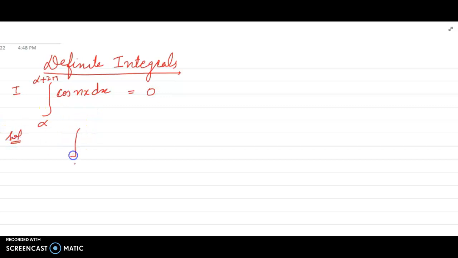Simply write the integral from alpha to alpha plus 2 pi of cos of nx dx. What will be the integration of cos of nx? This is sine of nx by n within the range alpha to alpha plus 2 pi.